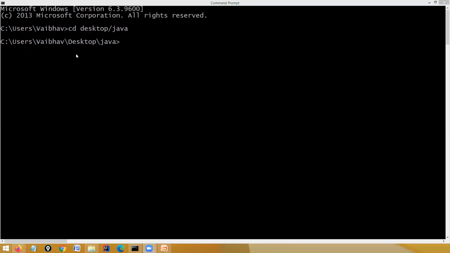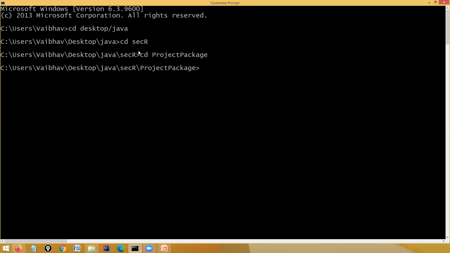So I try to do the same. I am on that folder. I have to move to one more folder, that is section R. Then I have to move to project package.